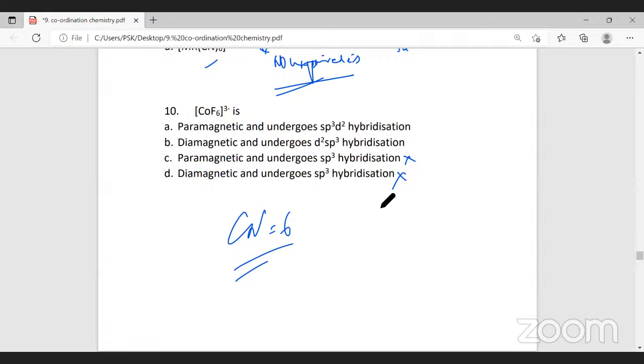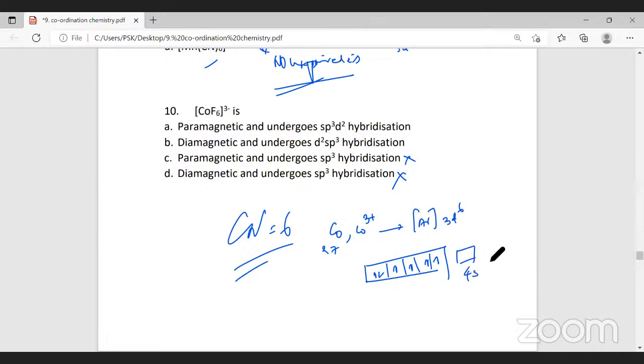Why is it B? Now cobalt is 27 and cobalt has oxidation number +3. The electronic configuration of cobalt is argon configuration 3d6. When we say 3d6, we write 6 electrons like this: 1, 2, 3, 4, 5, and 6. The next higher orbital is 4s and the next higher orbital is 4p. Now, fluoride is a weak field ligand. When fluoride is a weak field ligand, what happens? No pairing of electrons takes place.